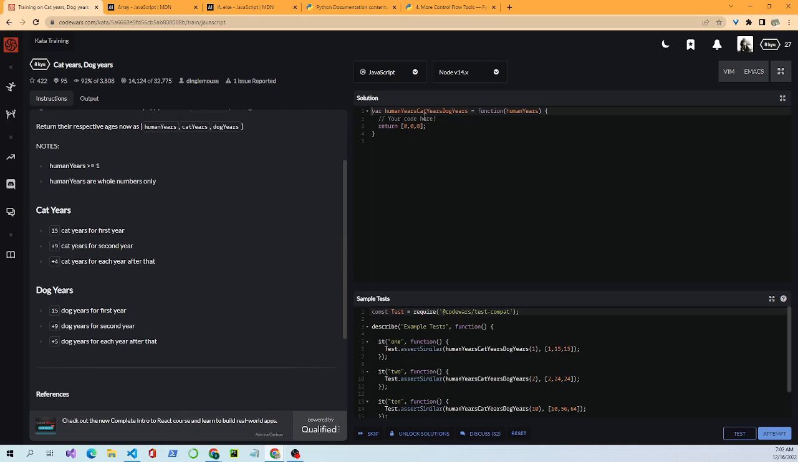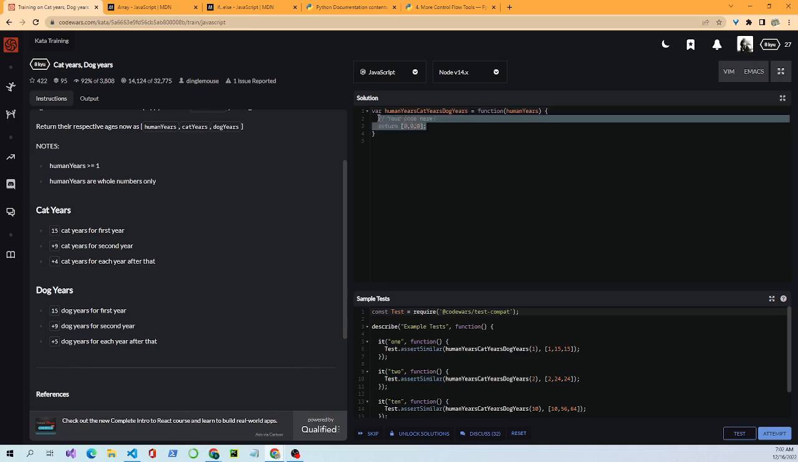Okay, so we come over here, work in JavaScript, and we have a function set up. Now, this is a little bit different. This is called a function expression. You have cat years set up as a variable with the var keyword equals function. Human years is the parameter, so this will be a number. We already know that. And we have the opening and the closing brackets.